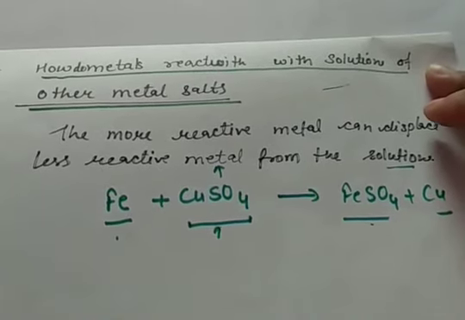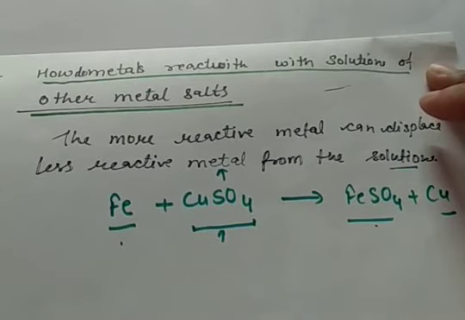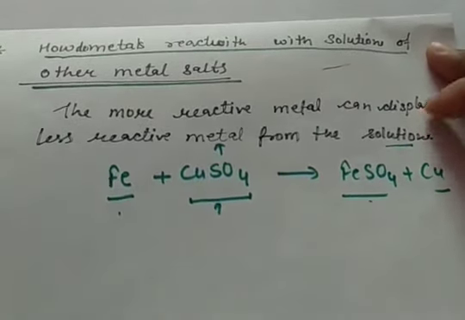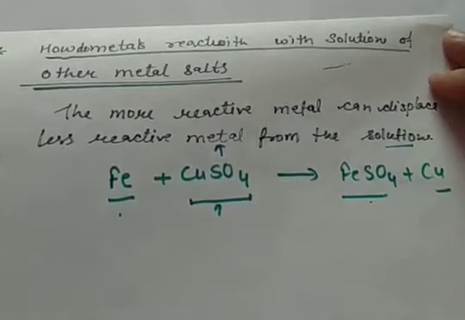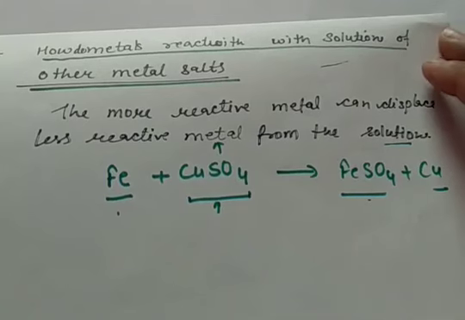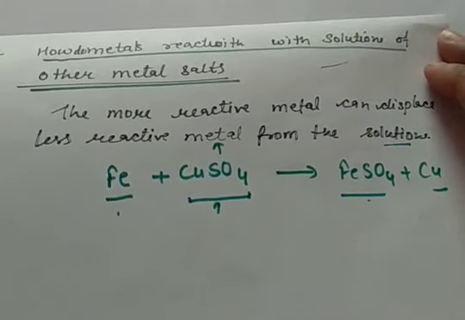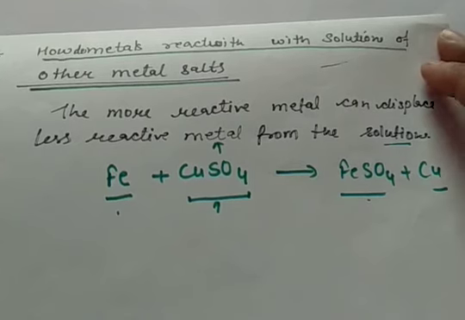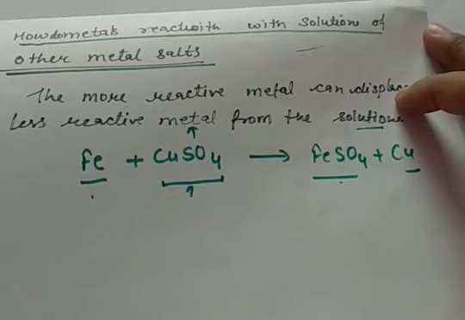Now let us see how metals react with the solutions of other metal salts. So you know that a more reactive metal can displace a less reactive metal from the metal salt solution. For example, when we have copper sulfate solution and iron is put into it, then iron displaces copper from its solution and forms ferrous sulfate. And copper, being less reactive, separates out.